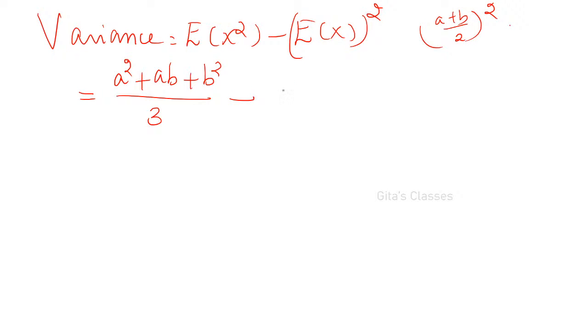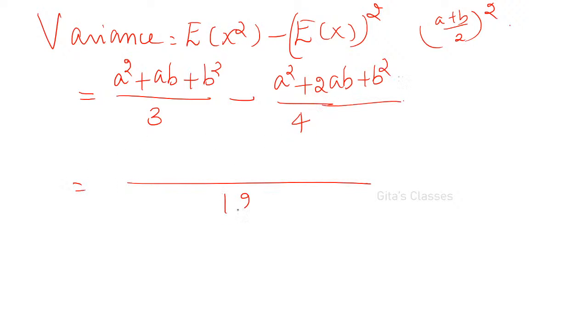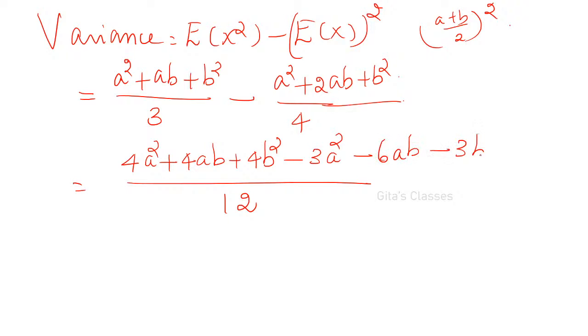So this is a squared plus b squared, or you can write a plus b the whole squared divided by 4. This a plus b the whole squared, I can write it as a squared plus 2ab plus b squared, right? Now take LCM of 3 and 4. So LCM is 12, and 4 into these 3 terms and 3 into these 3 terms. Okay. So 4a squared plus 4ab plus 4b squared minus 3a squared minus 3 into what you already have, 2, so 6ab minus 3b squared.